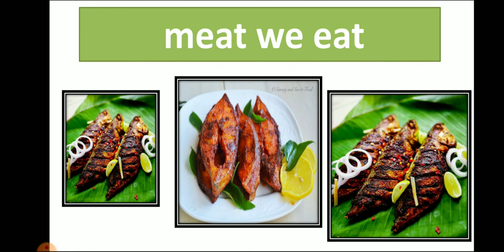Then fish. Fish is also one of the animals which gives us meat. We also learn that fish gives us oil which is known as cod liver oil, which is used in making medicines. So animals help us in different ways, and we learn that fish is very healthy food which we eat in our meal also. And when someone is not feeling well, then the doctor suggests that they must eat fish.